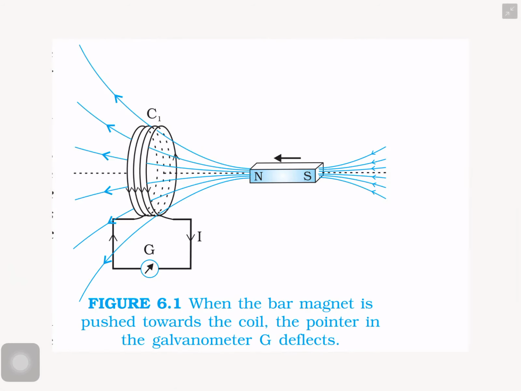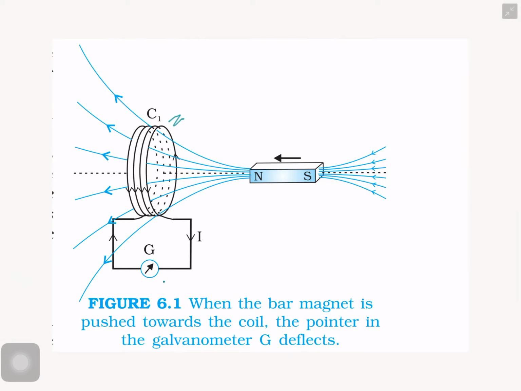It is very simple. I already told you that a varying magnetic field will produce current. Here also it is the same. C1 is a coil, connected with the galvanometer G. There is no current in the circuit.